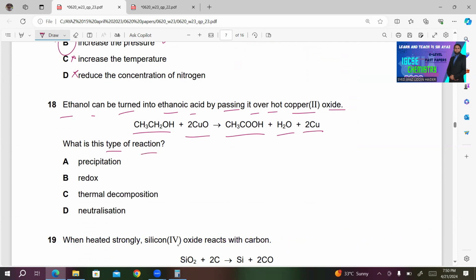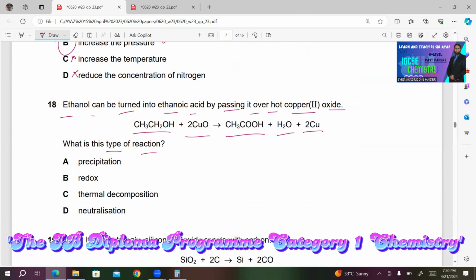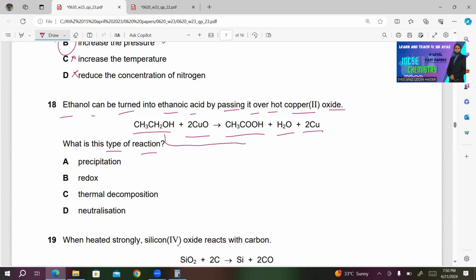So if you look at the conversion, ethanol is getting oxidized. That is, it gets converted into ethanoic acid, and in this way it has gained oxygen also. So what is happening with CuO?